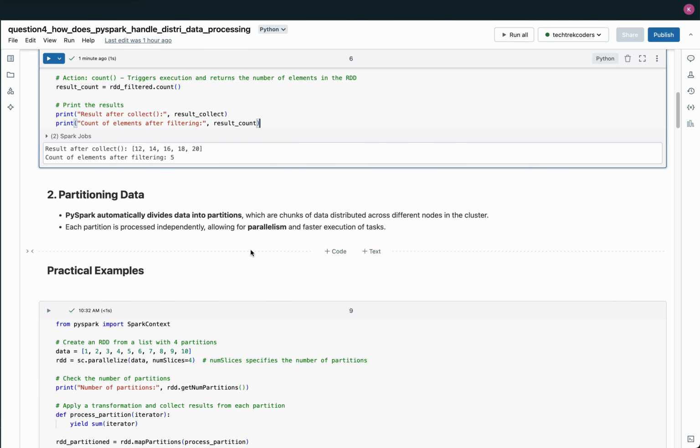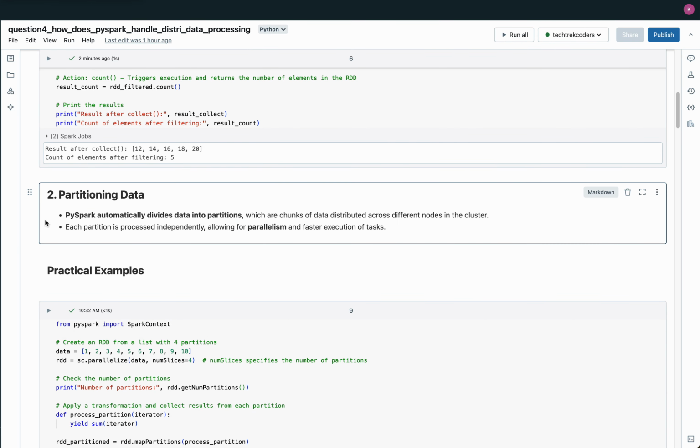2. Partitioning data. Partitioning is a key feature of PySpark that enables efficient distributed data processing. When you create an RDD or DataFrame, PySpark automatically divides the data into partitions, which are chunks of data spread across different nodes in the cluster. Each partition is processed independently by the worker nodes, allowing multiple tasks to run in parallel. This parallelism is what makes PySpark capable of handling large-scale data processing with speed and efficiency.